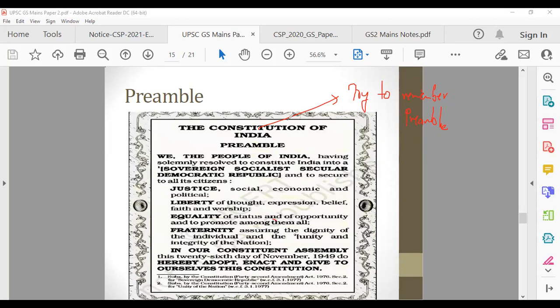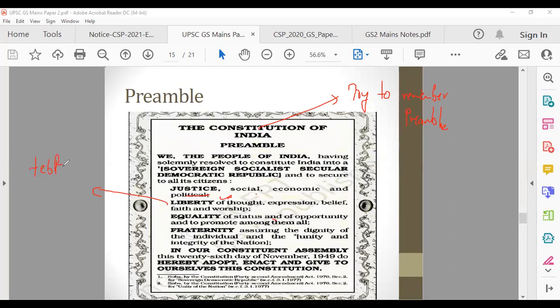So the preamble. We, the people of India, having solemnly resolved to constitute India into a sovereign, socialist, secular, democratic. How many types of justice do they talk about? Three types: social, economic, and political. Liberty, how will you remember which type of liberty they are talking about? Just remember TEF 4.